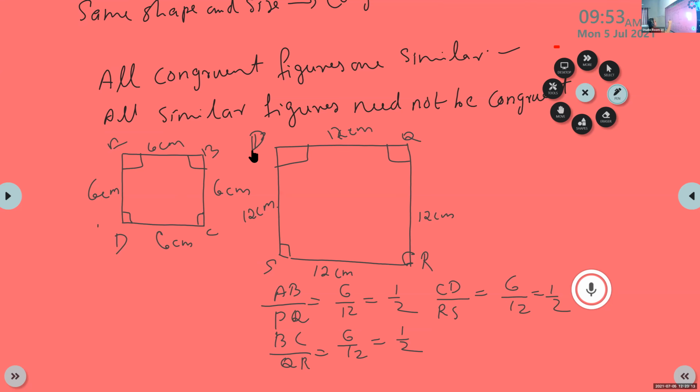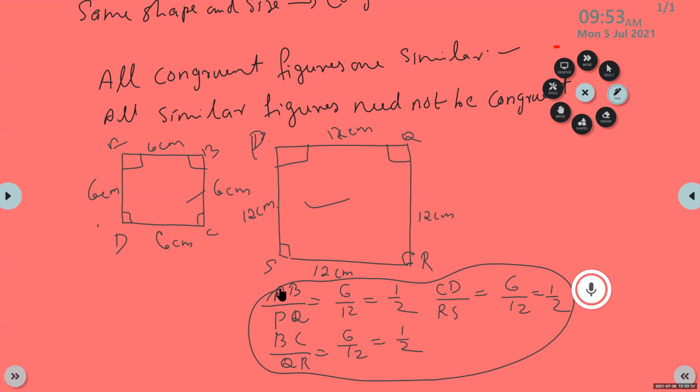So here the angles are equal. Angles of these two figures are equal and sides are in the same proportion. So these two are the conditions for forming two similar figures. Here it is similar squares.